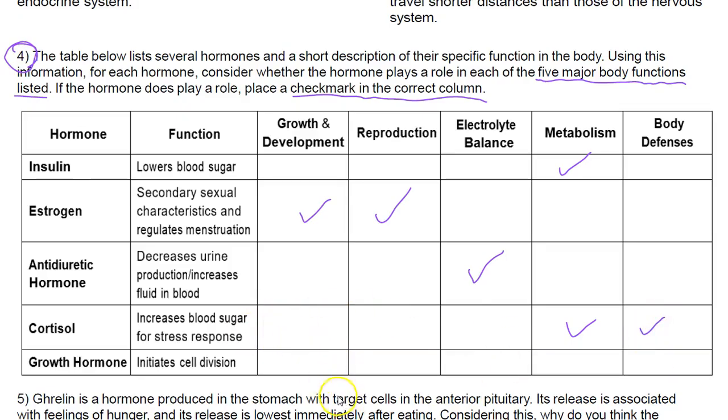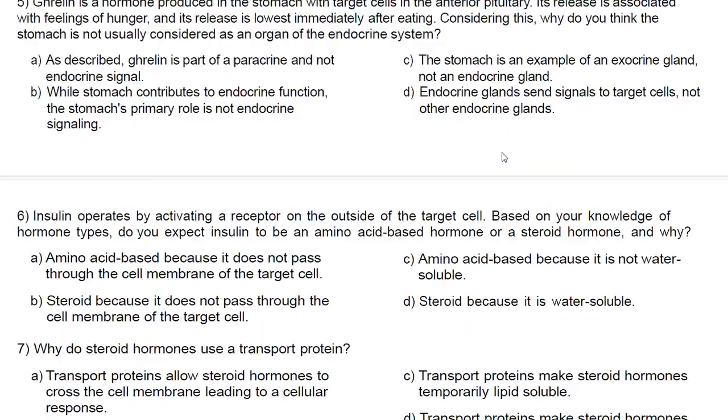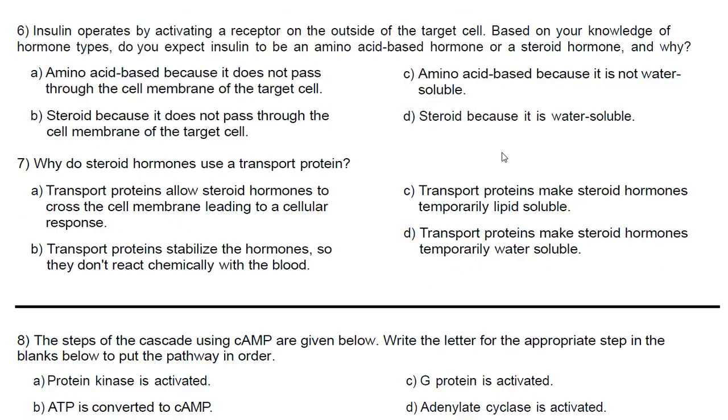Growth and development, no. And then this one is going to be the easiest one because it says growth hormone initiates cell division. There, it's all about growth and development. So that's how we get through number 4. Again, for number 4, you might want to go and get more details in the textbook if you feel like, hey, I just need a little bit more detail outside of just the lecture. Because in the lecture, we can't get through everything, right? Let's go ahead and do number 6 as well.